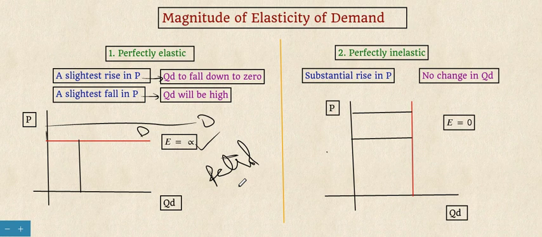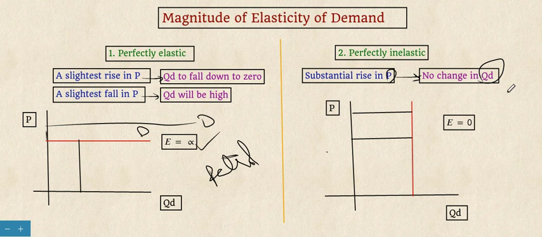Then we are going to see perfectly inelastic. Perfectly inelastic refers to there being no change in quantity demanded even though there is a substantial increase in price. When the price changes, the quantity demanded does not change.